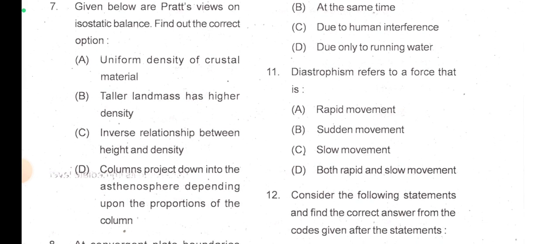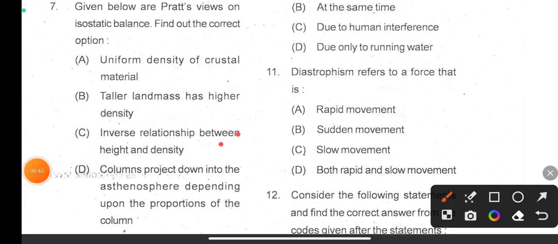But Pratt said no, there is an inverse relationship between height and density. Taller the landmass, lesser the density. So given below are Pratt's views on isostatic balance, find out the correct option. So option C here is the correct option, because it is saying there is an inverse relationship between height and density, and Pratt said that yes, taller the landmass, the lesser the density. Shorter the landmass, higher the density. So definitely he noted an inverse relationship between height and density.